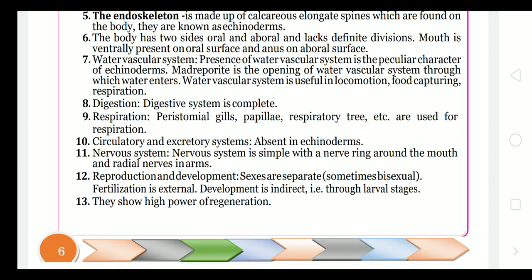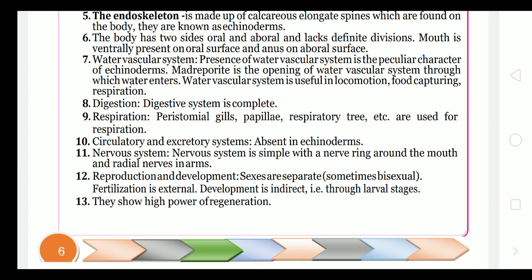Digestion: the digestive system is complete, meaning mouth and anus are present. Respiration is by the peristomial gills, papillae, and respiratory tree, that means a kind of alveoli, which are used for respiration. Circulatory and excretory systems are absent. Nervous system: a simple nerve ring around the mouth and radial nerves in the arms.